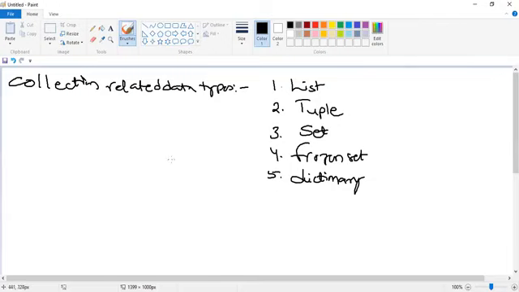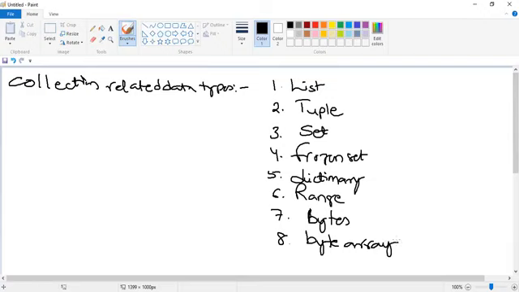Then the sixth one, range data type. Then the seventh one, bytes data type. Then the last one, byte array. So these are collection related data types.